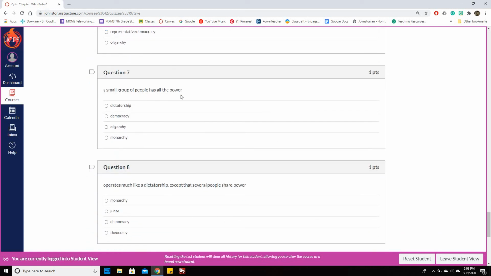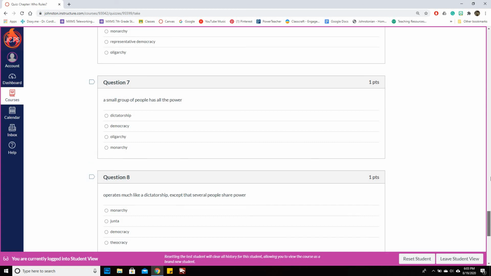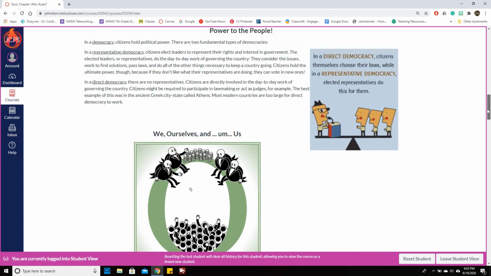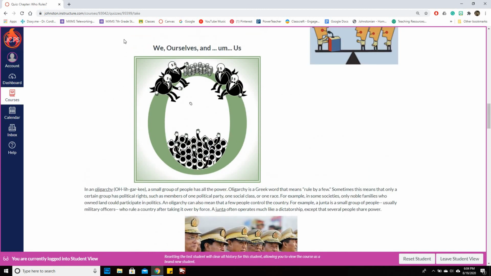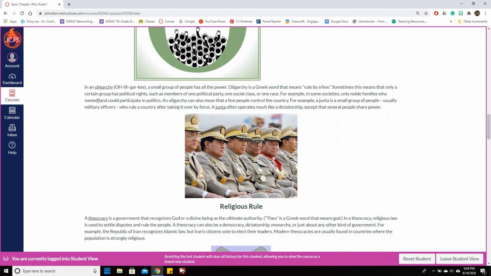A small group of people has all the power. All right, going back up. We, ourselves, and us. In an oligarchy, and I did put the pronunciation here because a lot of people have problems pronouncing this word, and most of it is just if you sound it out, then you should be okay. So, oligarchy. This isn't a ch sound, it is a k sound. So now you can be confident that you're saying it correctly.